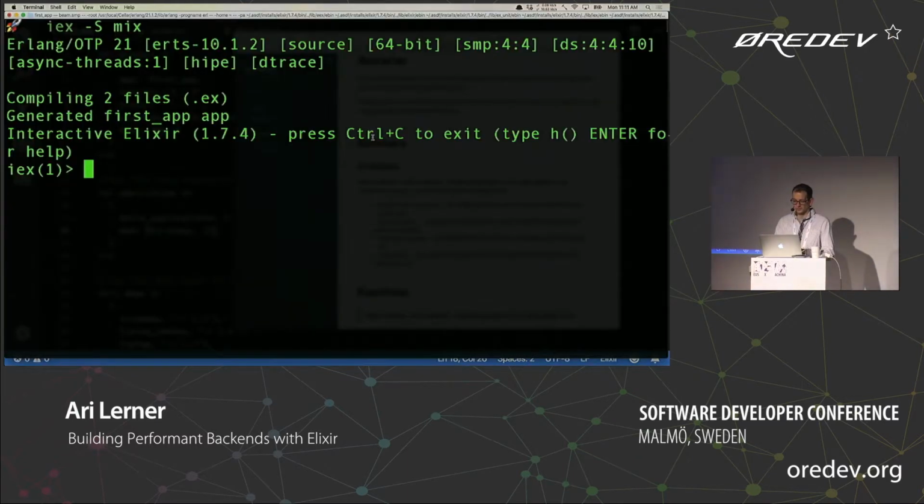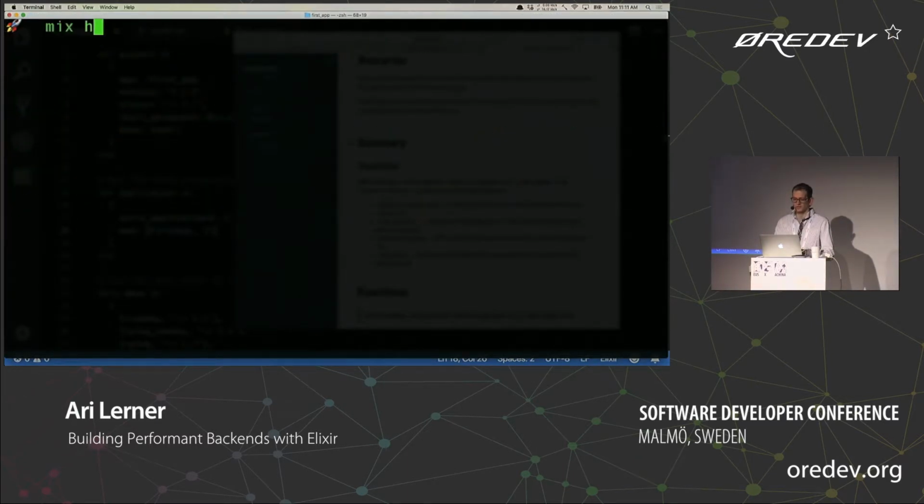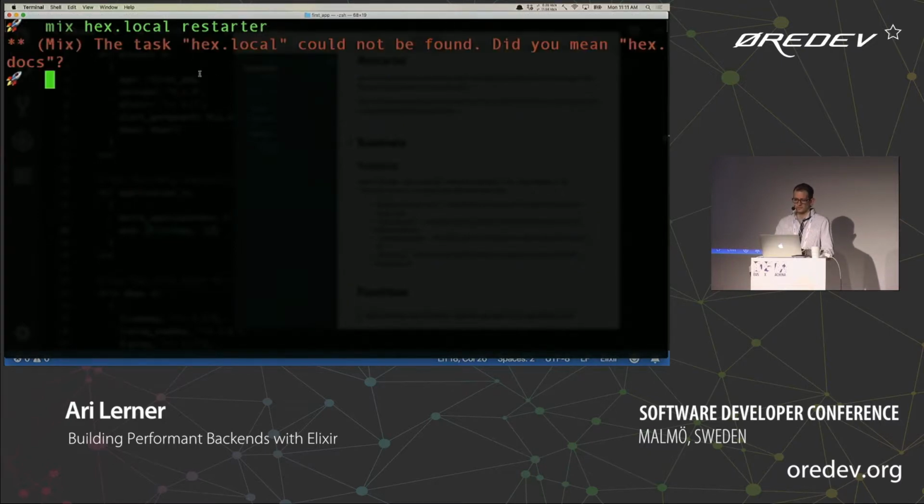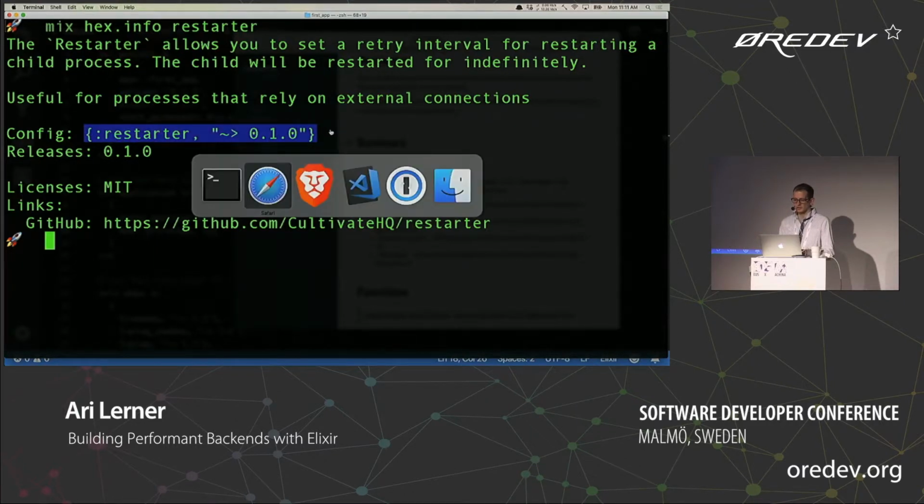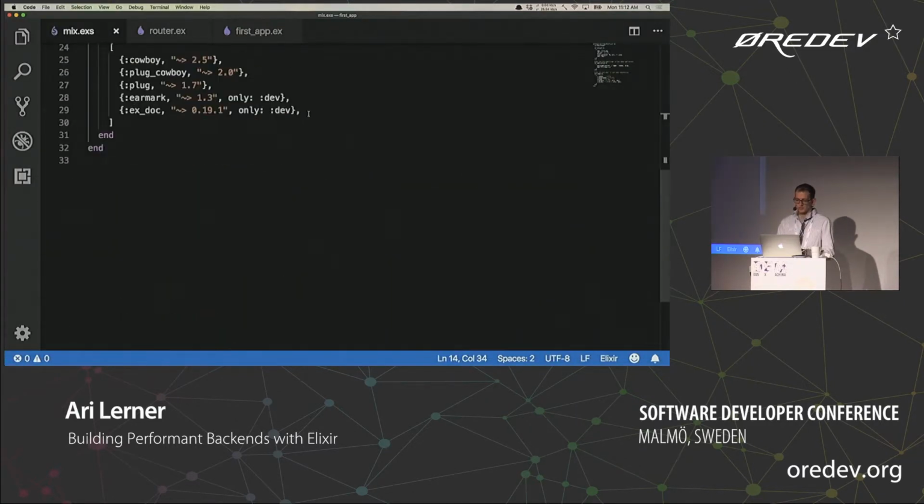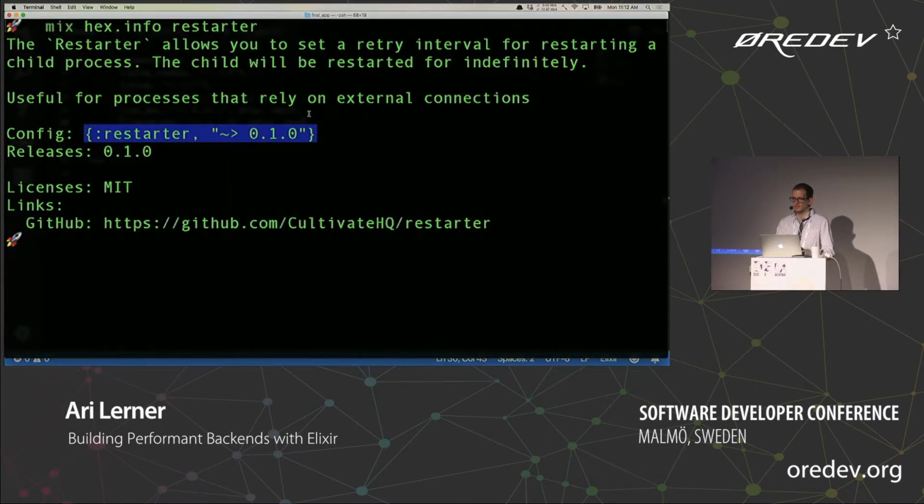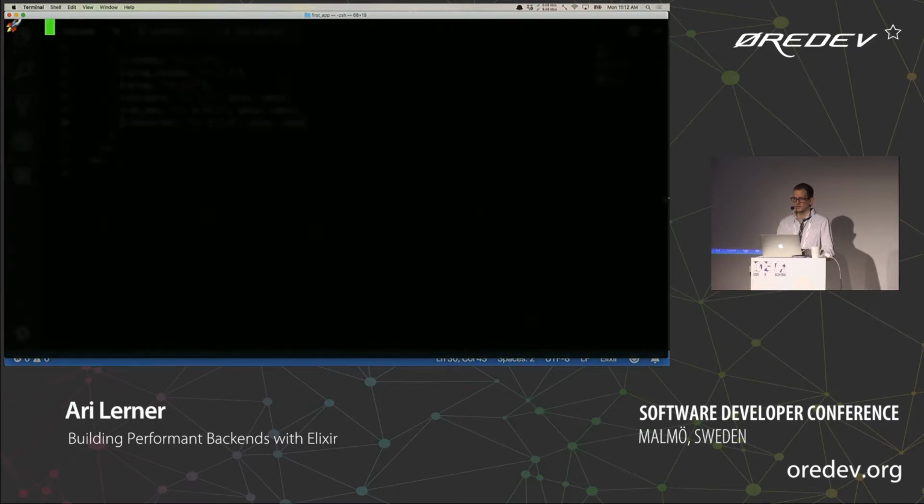If we wanted to use this, we could do mix hex.local restarter. Add this as a dependency. Oops, it's info. Let's go ahead and add this as a dependency, and we'll say we only want to use it in dev. And remember how to get all the dependencies? Yeah, mix is the answer. Any question I ask, just answer with mix, and you'll be like, yeah, you're right, because mix is everywhere.